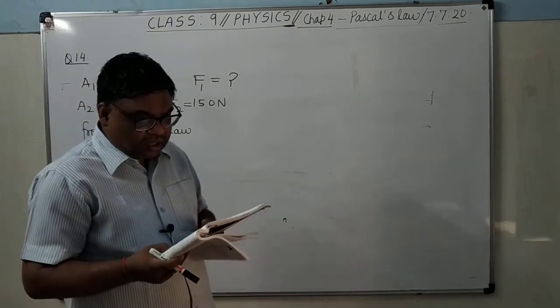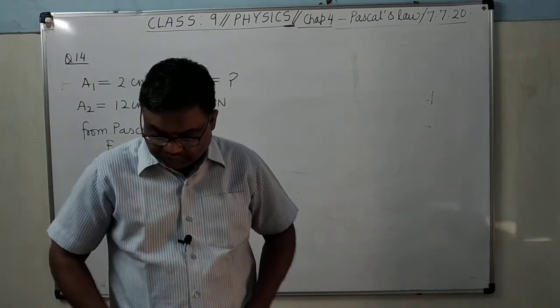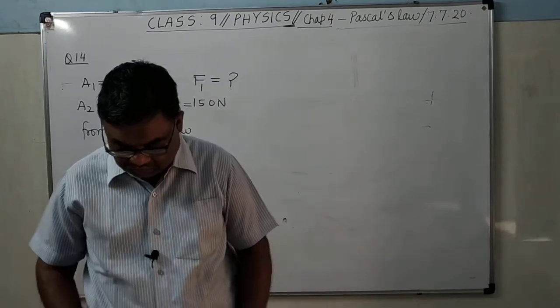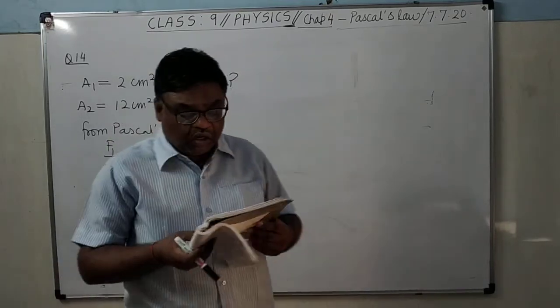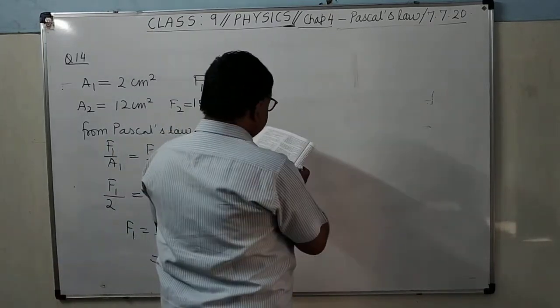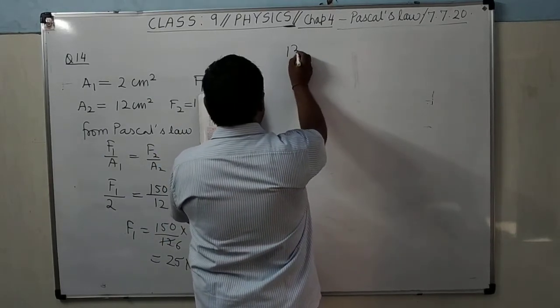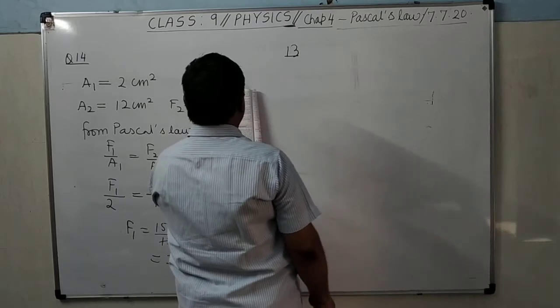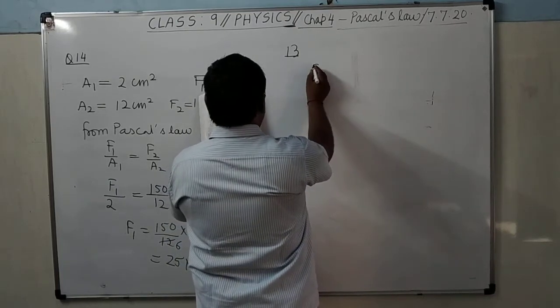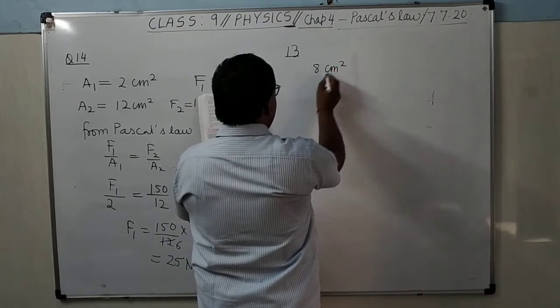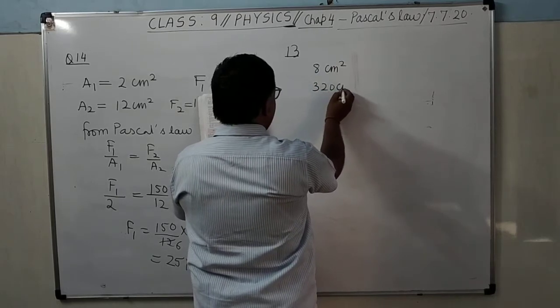It's clear? Now question number 13. Two cylindrical vessels fitted with the pistons A and B of area of cross section 8 centimeter square and 320 centimeter square.